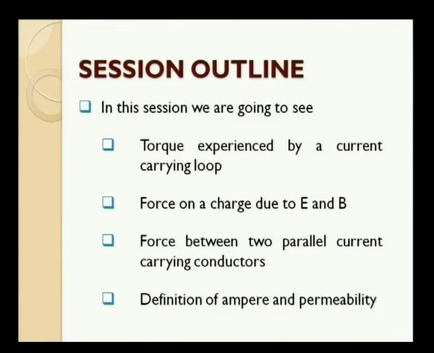Let us see today's session summary. In this session, we are going to see torque experienced by a current carrying loop, force on a charge due to the electric field and also magnetic field simultaneously, force between two parallel current carrying conductors, and finally the definition for ampere and permeability.